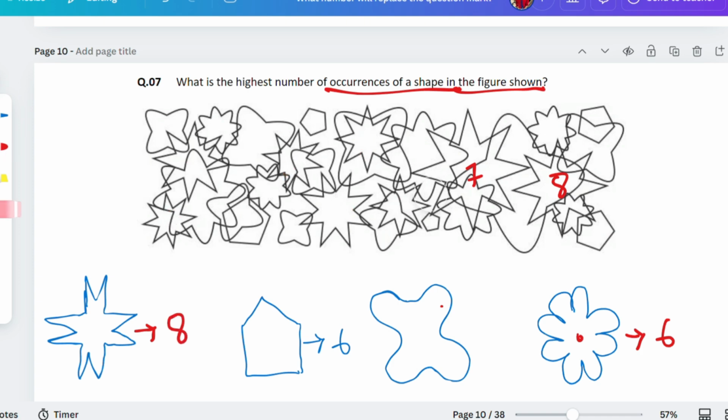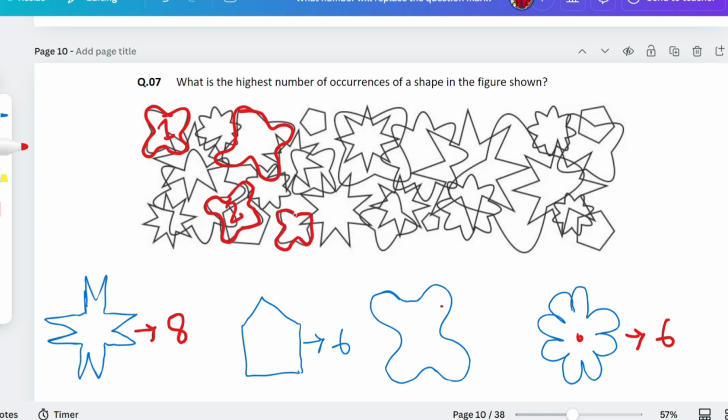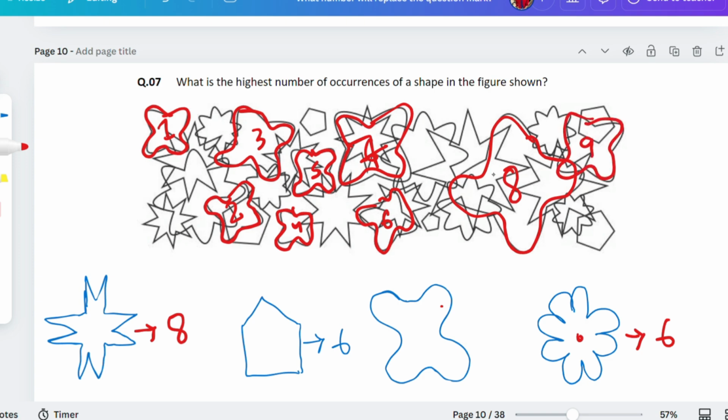Now if I go with this other starfish, you could find this one here, then you could find 2 here, this one, see, and then it would be here. Okay, I'll draw it like this, that will be better for you to understand. Then it's 4 because it's 3, then 5, then 6, then after 6 it's 7. Size doesn't matter, guys, isn't it? Okay, 7. After that, if you could see here, this one is 8, isn't it? And this one is 9. So we could easily see this one is 9.